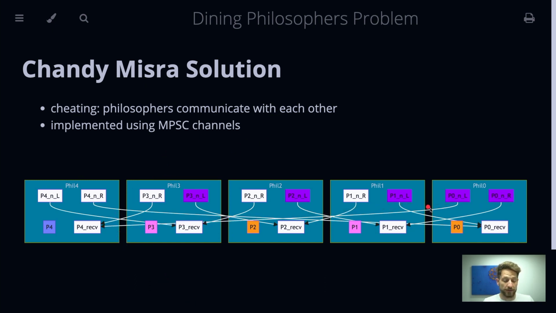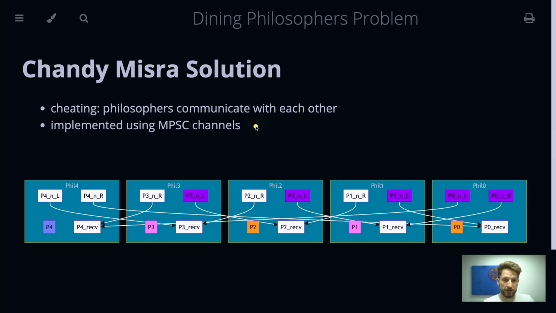So everyone gets to talk to the neighbor, and this means that, again, back to philosopher number 2, he can request his fork from his neighbor and also from his other neighbor. And once he successfully acquires the fork, he can eat, and that is true for all the other philosophers as well.